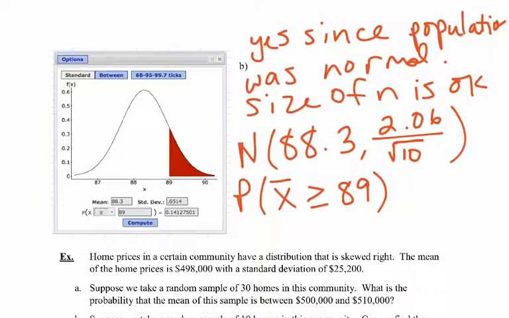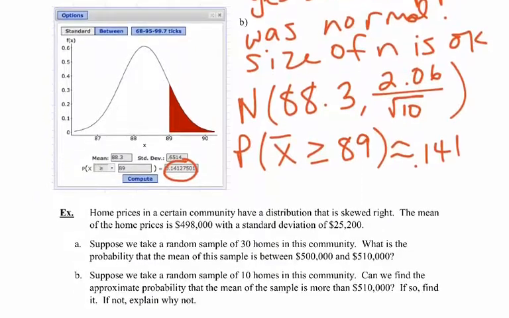We go to the normal calculator again. We put in our information for the mean and the standard deviation. And this time I'm getting a number of about 0.14, so about a 14% likelihood. And notice that the sample size was different, which gave us a different standard error, which is the reason we had to go back and recalculate the probability.